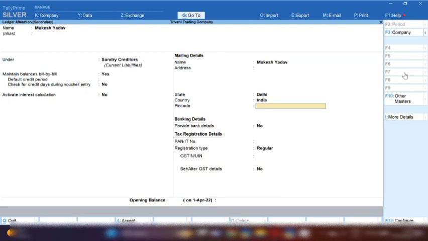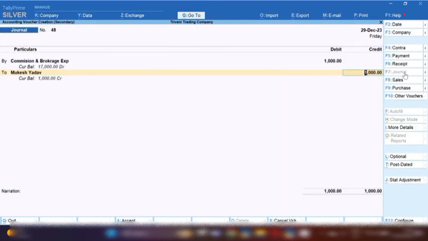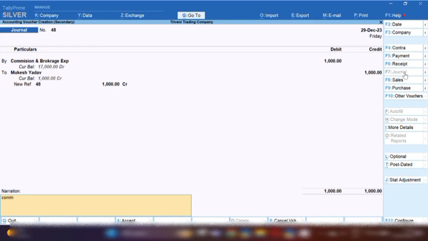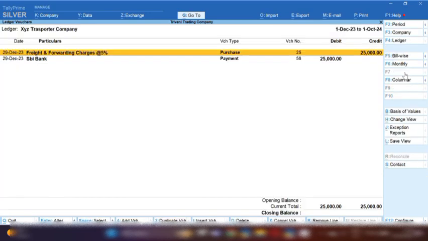By pressing Ctrl C, you can create your service provider, your mediator ledger under sundry creditors group, and Mukesh Yadav will be credited. So this is a mediator who provides transporter service to our company. So commission and brokerage expenses will be debited and Mukesh Yadav ledger will be credited. In narration, you can mark this is the commission and brokerage expenses against which invoice. You can also mention your party, transporter party name and transporter amount, date, everything you can mention.